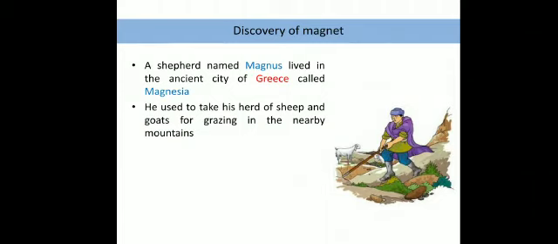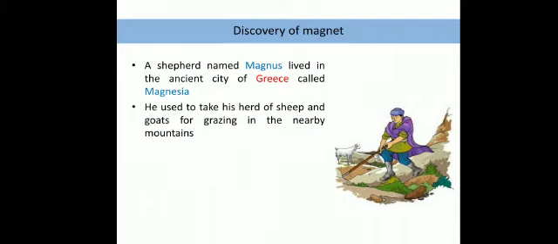So this shepherd, whose name was Magnus, used to live in the ancient city of Greece. The name of that city was Magnesia. The shepherd used to take his goats and sheep every day for grazing in the pasture land in the nearby mountains.